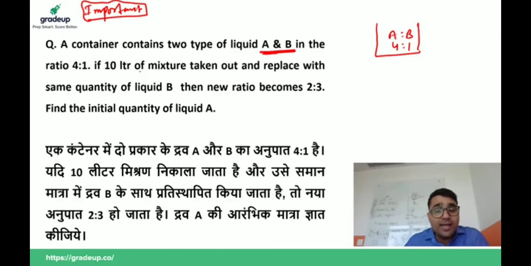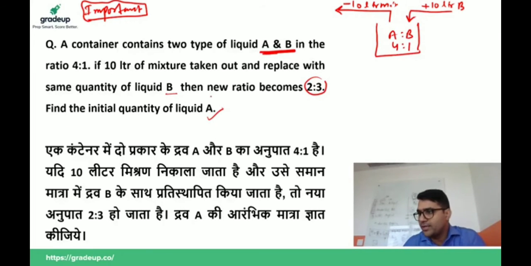If 10 liters of mixture is taken out and replaced with the same quantity of liquid B, the new ratio becomes 2:3. Then find the initial quantity of liquid A. Okay guys, is this clear to you?